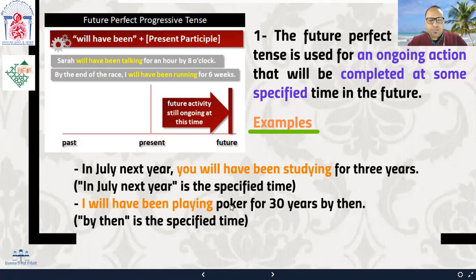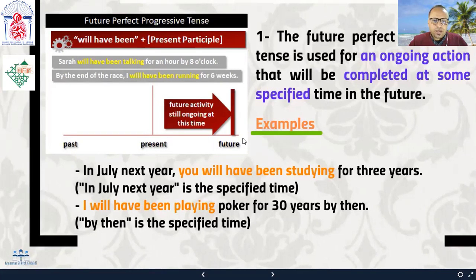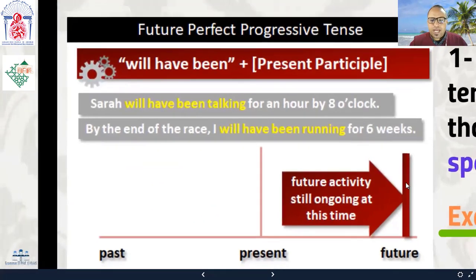I'll have been playing poker. Poker is a card game. I'll have been playing poker for 30 years by then. So by then, I'll have been playing for 30 years. That's the total amount of time I'll have been playing poker. So by then is the specified time, okay? By then is this here, okay? This illustration will help you.